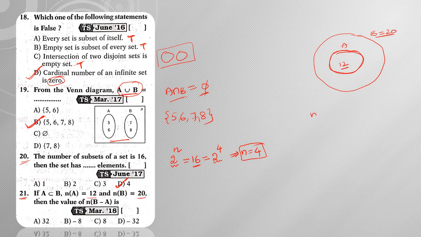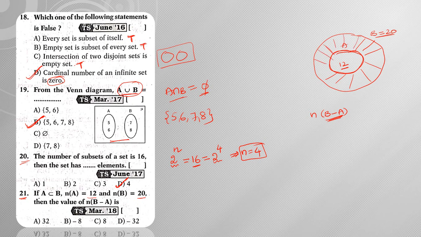Now what is he asking? The number of elements present in B minus A. What is the meaning of B minus A? B minus A means from B you need to subtract, you need to take the difference of the elements of A. That means whatever elements are present in B, we need to cancel out with the elements present in A. That means we need to find this part.